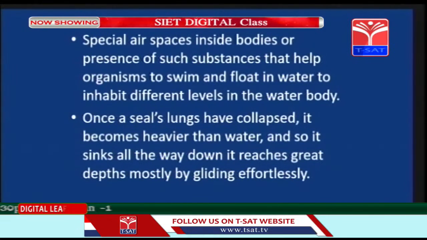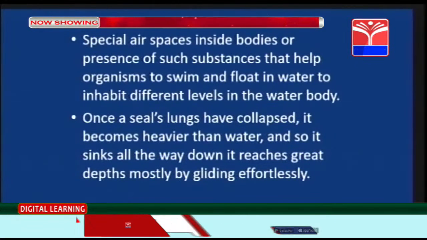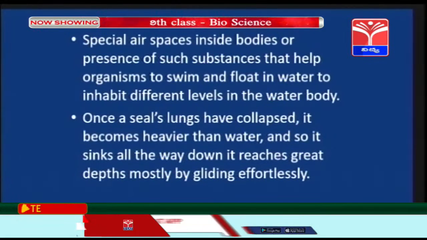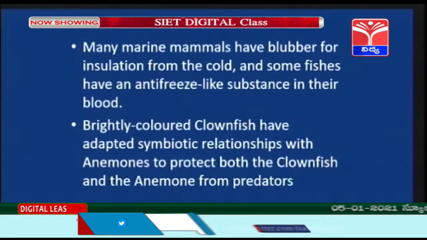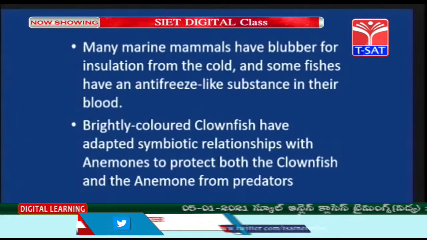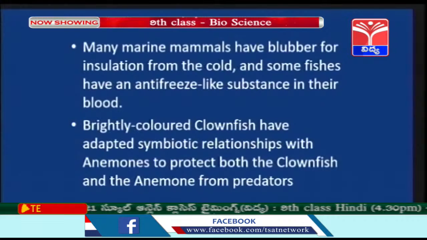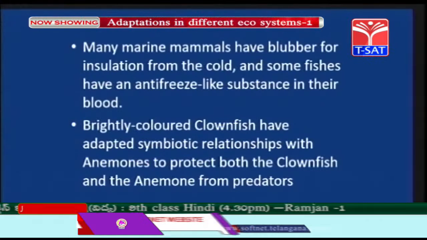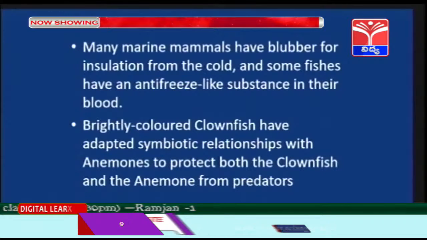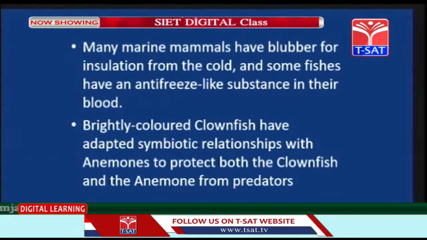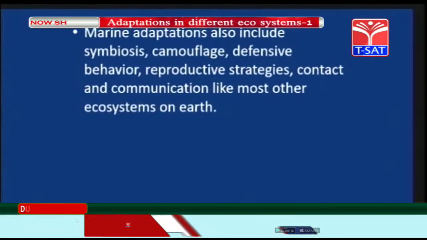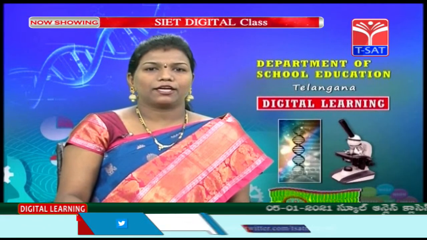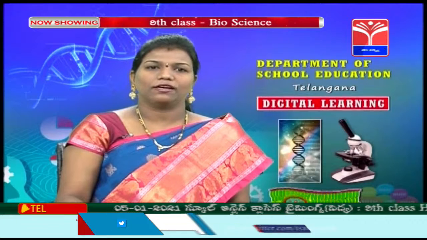In oceans and seas, when the lungs have collapsed, the animal becomes heavier than water, so it sinks all the way down to reach great depths, mostly by gliding effortlessly. Many marine animals have blubber for insulation from cold and some fishes have antifreeze-like substances in their blood. Brightly colored clownfish have adapted a symbiotic relationship with anemones to protect both clownfish and the anemone from predators. Marine adaptations also include symbiosis, camouflage, defensive behavior, reproductive strategy, contact and communication like most other ecosystems on Earth.